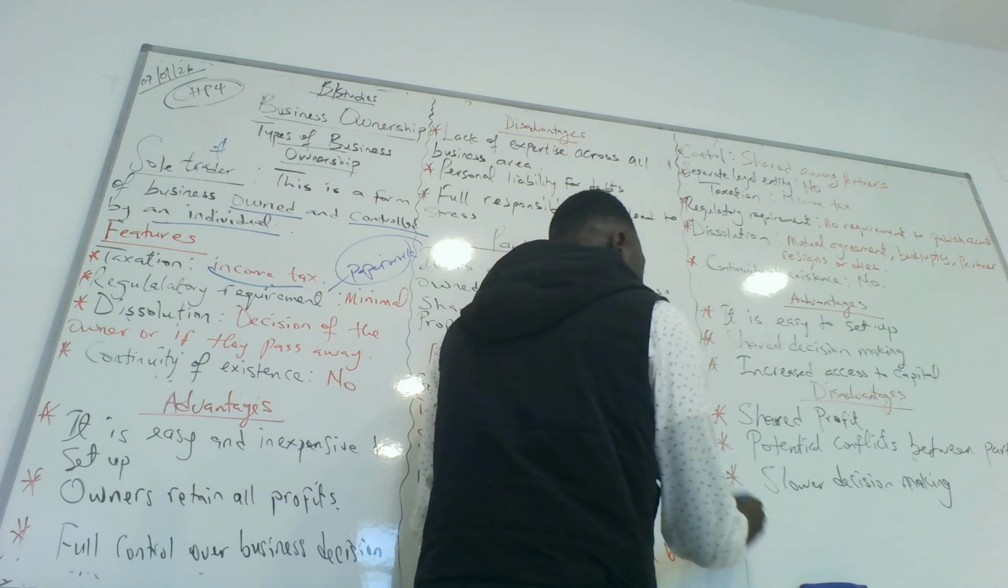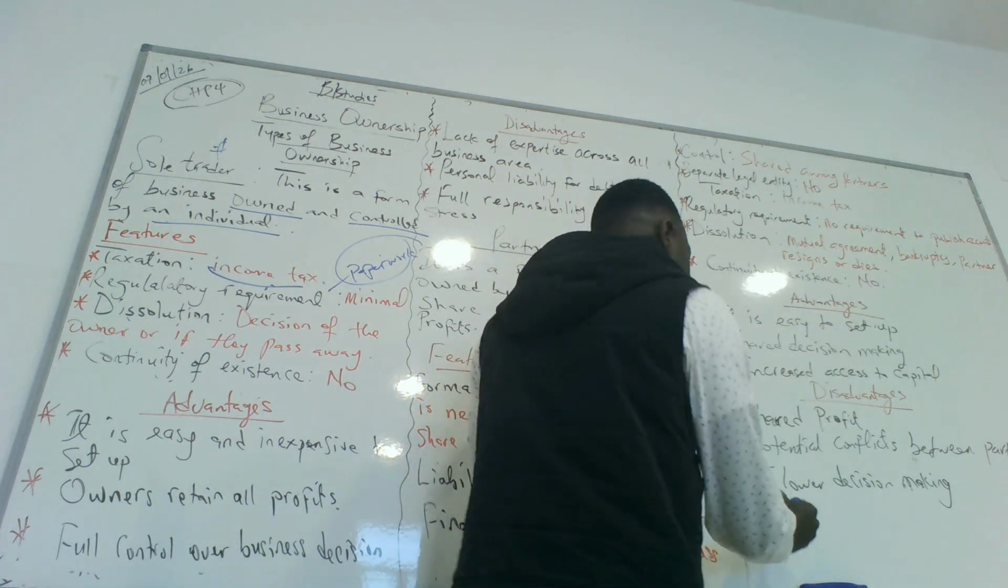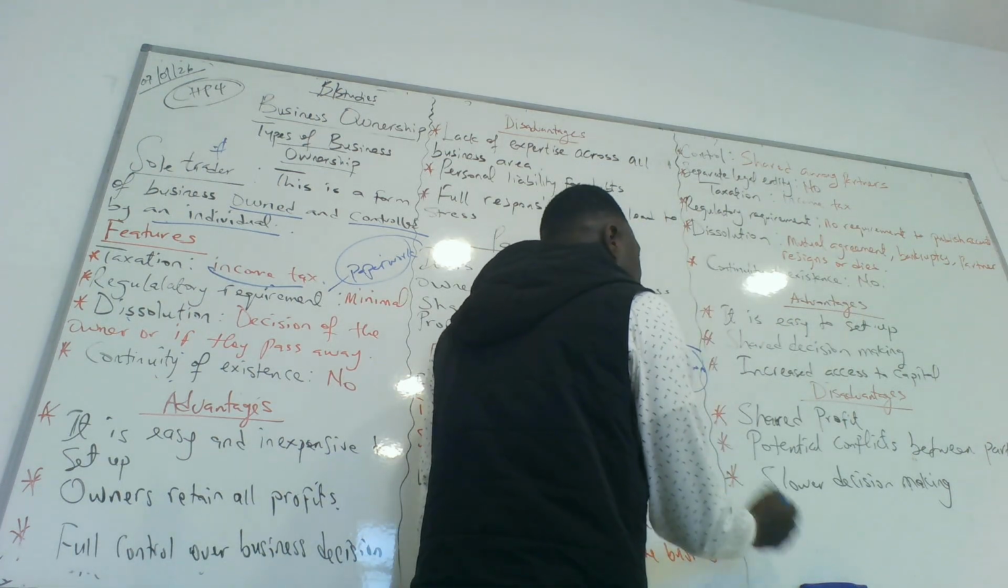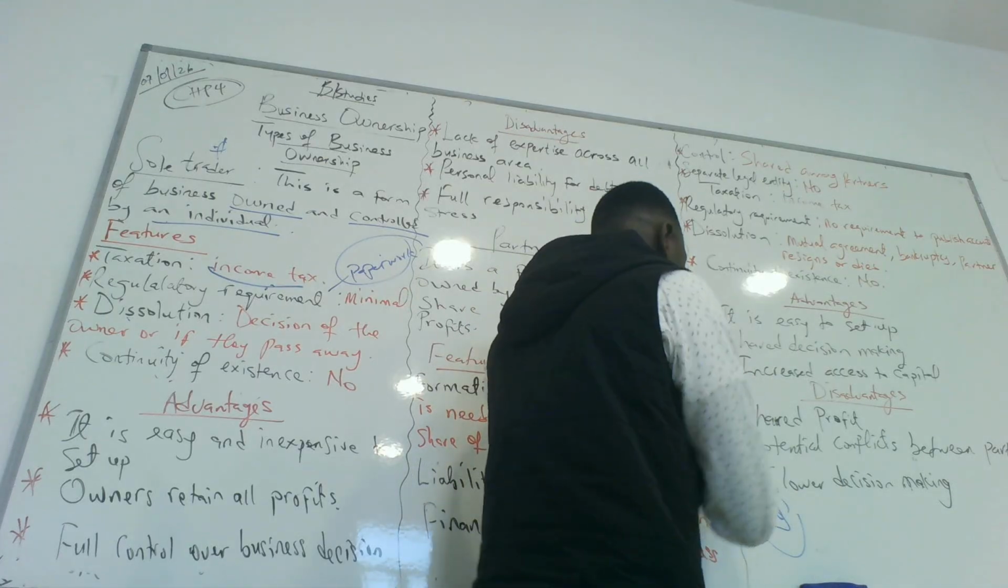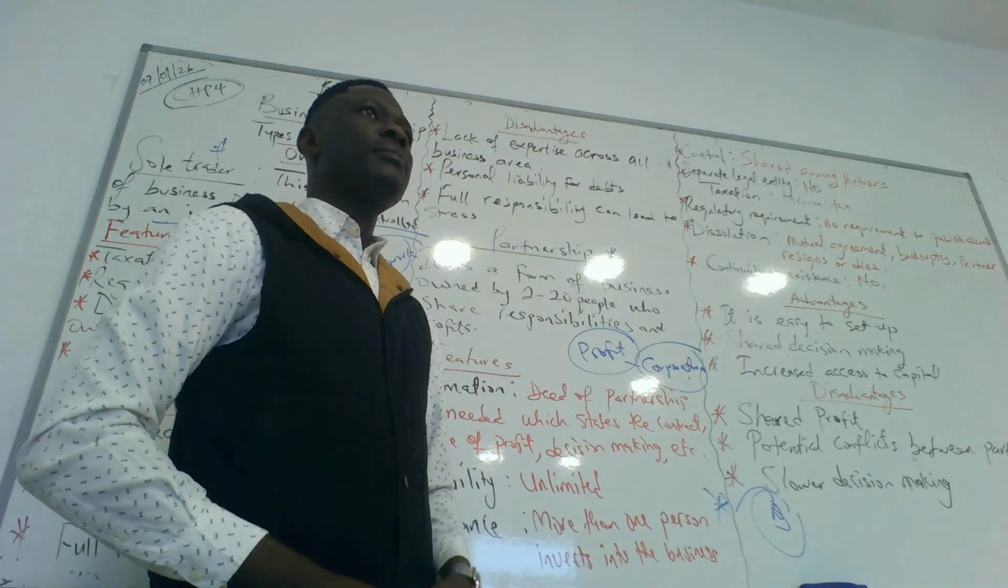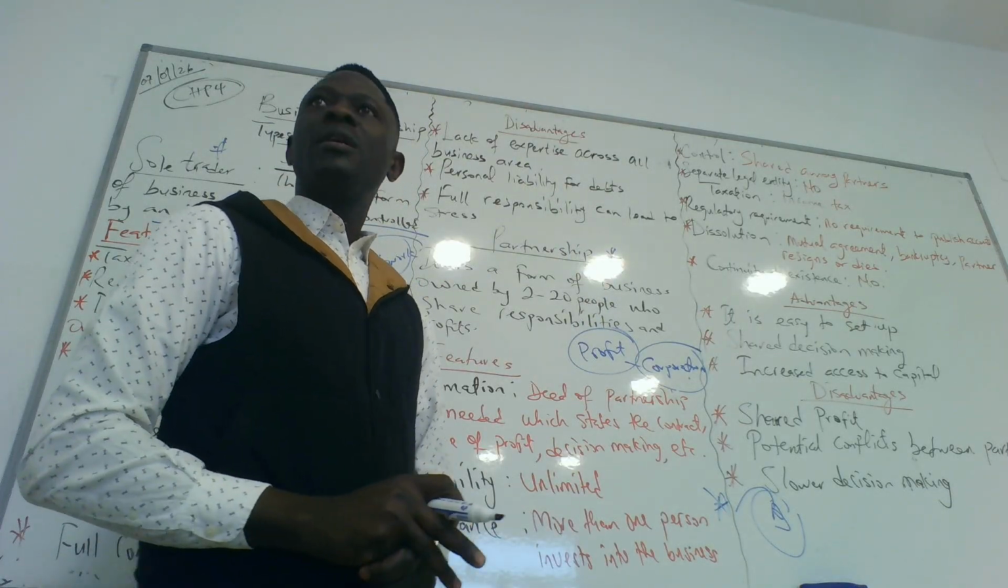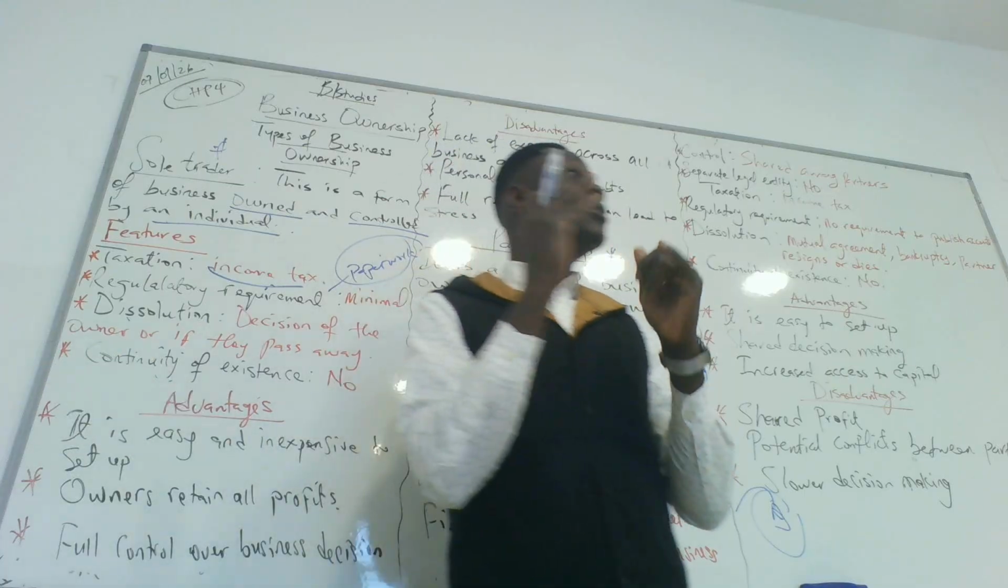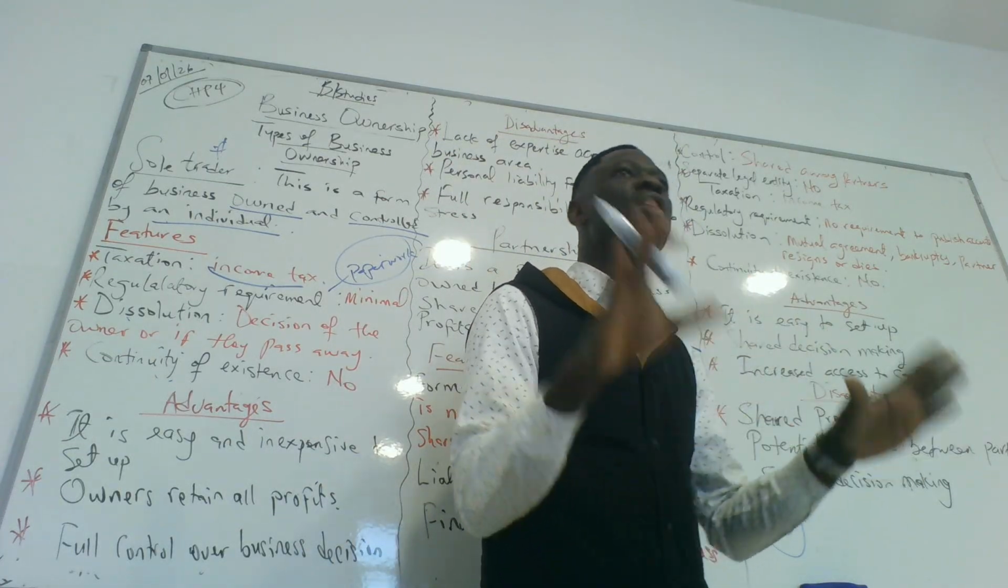The business is owned by Mr. A. If Mr. A is selling the business to Mr. B, the business is now Mr. B's business. Mr. A is never in existence again. It ends Mr. A. Do we get it? Yes. So for continuity of existence, in the sole trader business, there is no continuity of existence.